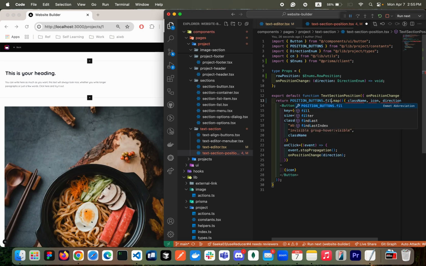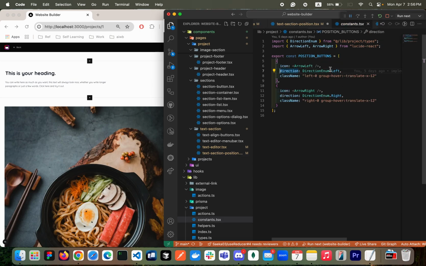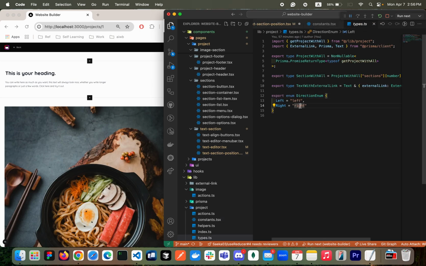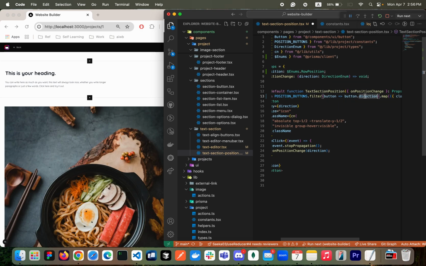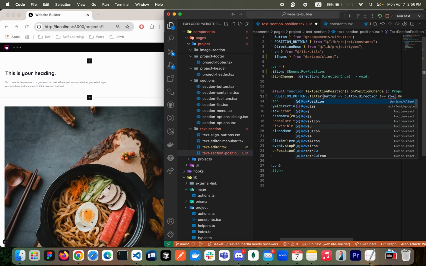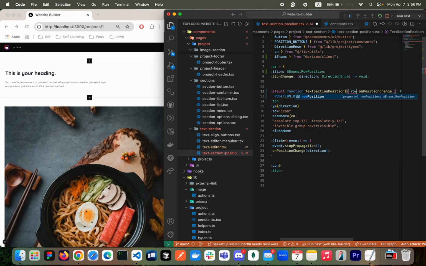So here, dot filter, and then for each button, if the button dot direction is the enum as well, that is left or right. Okay, so left, right, both are lowercase, right? We need to change it here, right? So if the button direction is not the same as row position, I need to accept that row position.